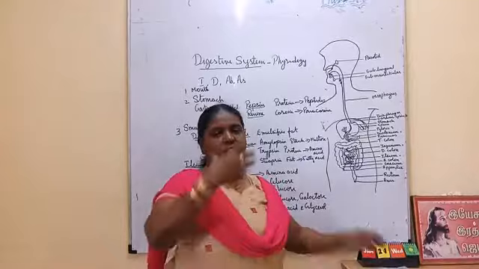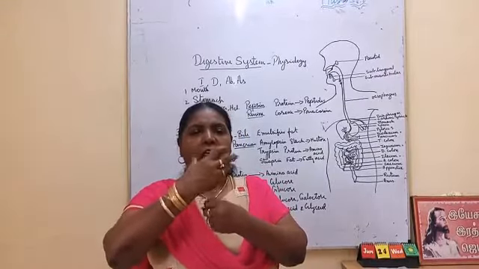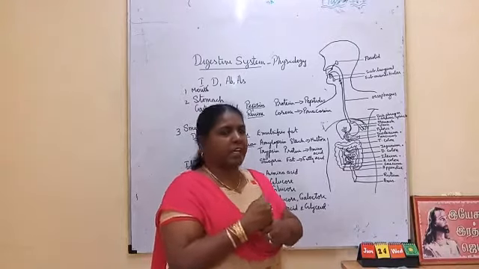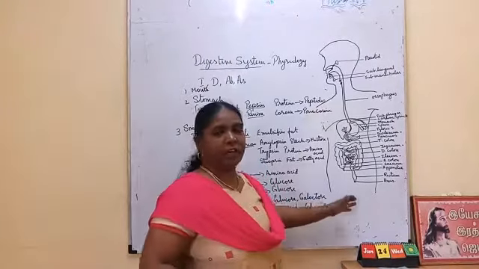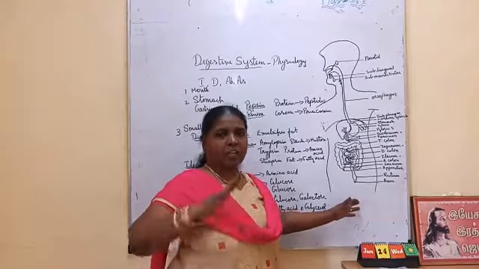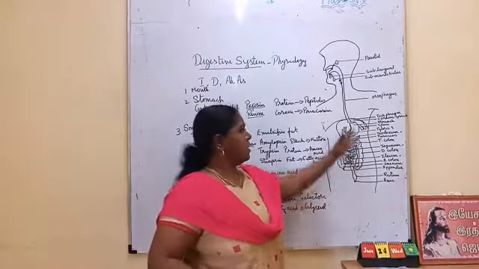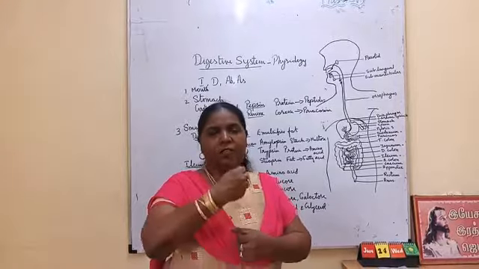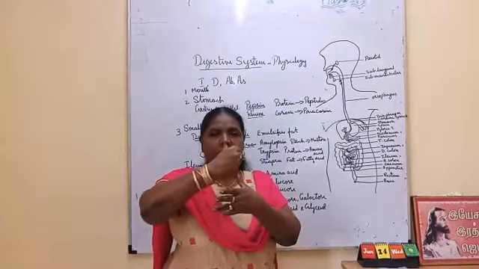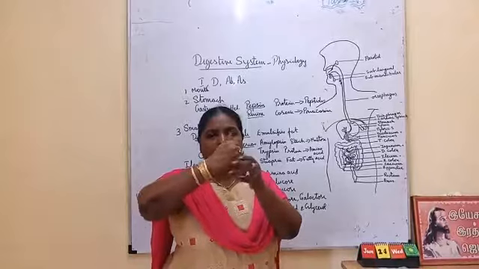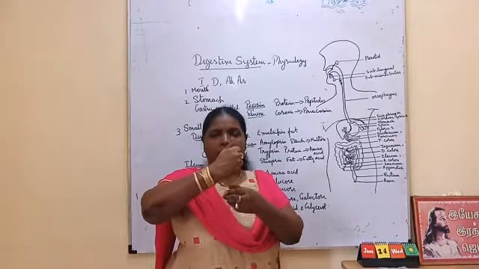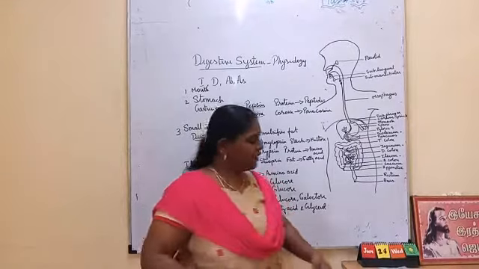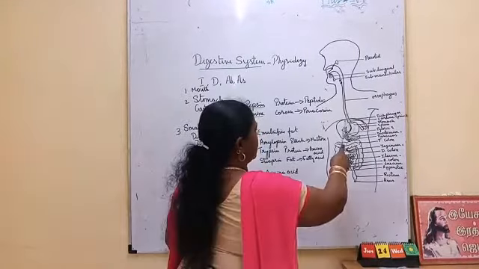Peristalsis, the contraction and expansion of the esophagus. This movement is called peristalsis. This peristalsis takes place throughout the alimentary canal. The food is sent to the different parts only by this peristaltic movement. When this part contracts, this part expands. So the food present here is pushed down. Okay, when this contracts, it is pushed further down like this. Then it enters the stomach.